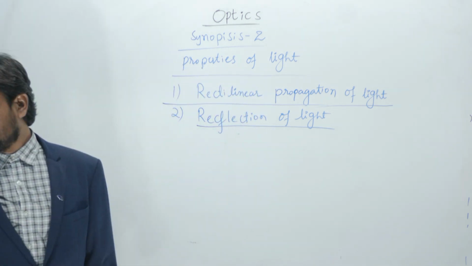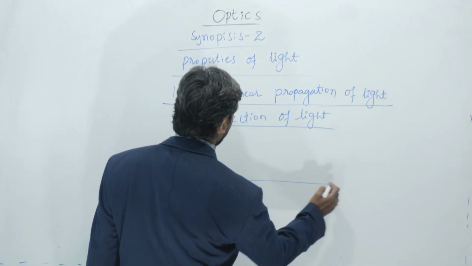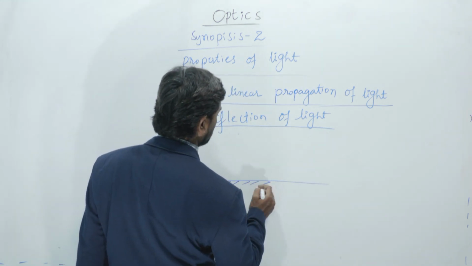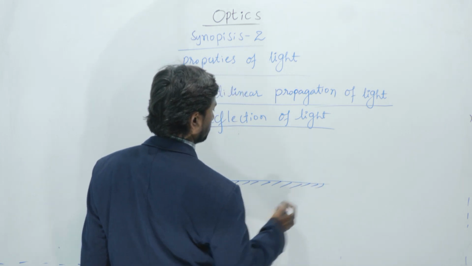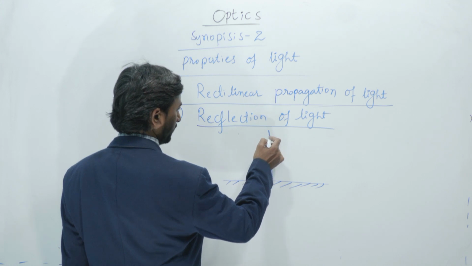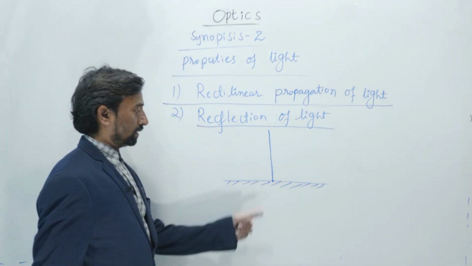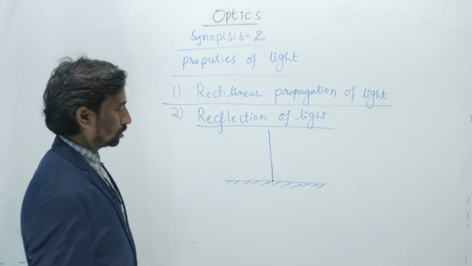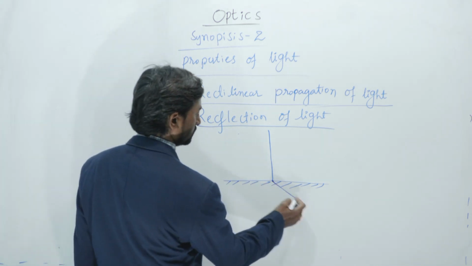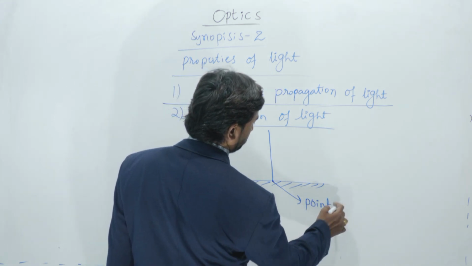Now we will see the reflection of light. How does reflection take place? Let us see here. This is a medium, a reflector. Consider it a plane mirror. Consider this a normal. At this point, where the light is incident, is said to be the point of incidence. This is the point of incidence.